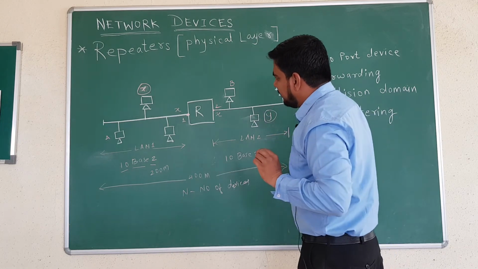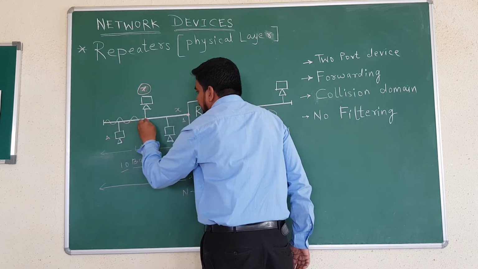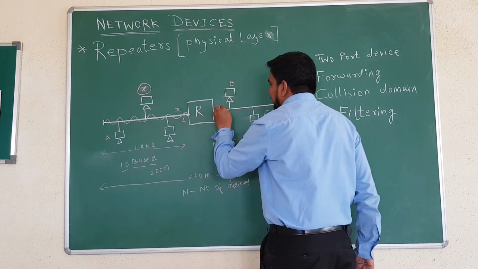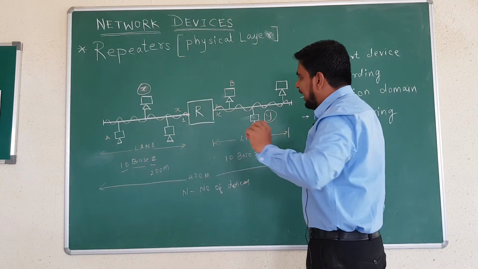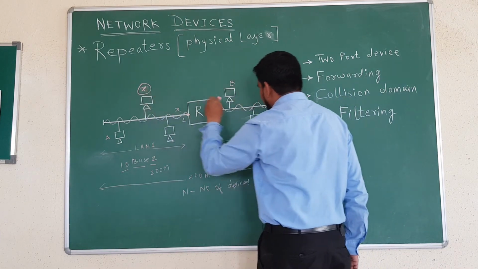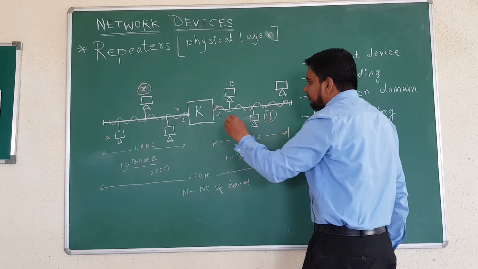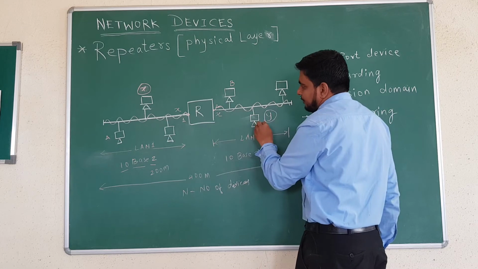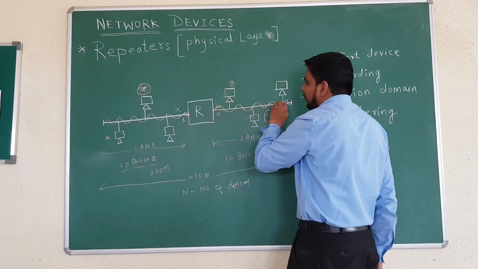This is the baseband signal transmitting through this LAN, and this is the baseband signal transmitting through this LAN. So, when x is transmitting the information to y, it will not filter from x to y, it will transfer the information to all other devices also.